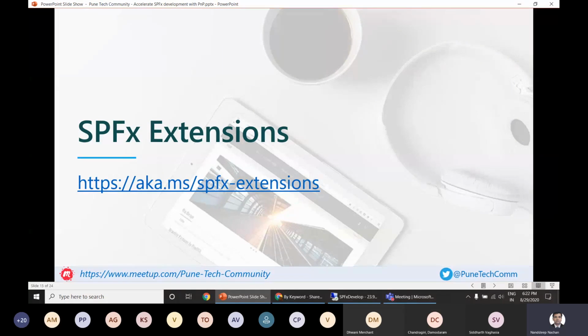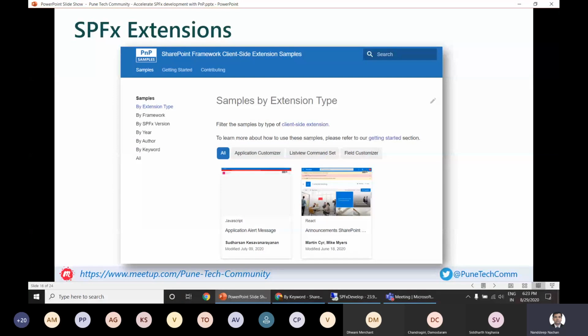So in a nutshell, SPFx extensions have three types: application customizer, field customizer, and command sets. This particular repository has samples available for each of those. But one thing to note here is that these SPFx extensions are only supported in modern SharePoint. So they won't be usable in a classic SharePoint site.